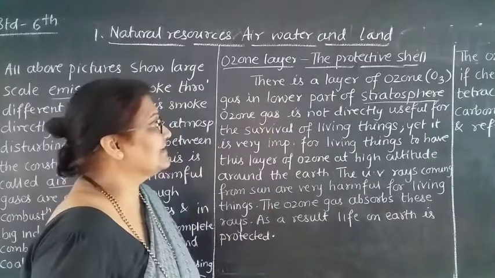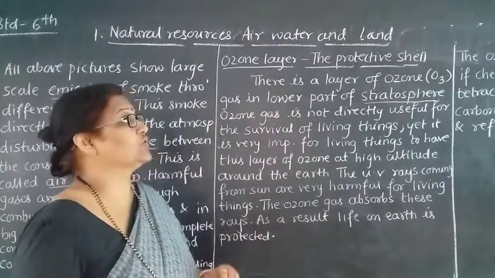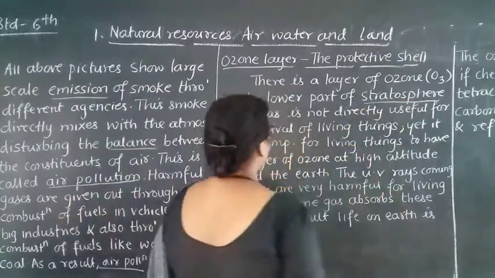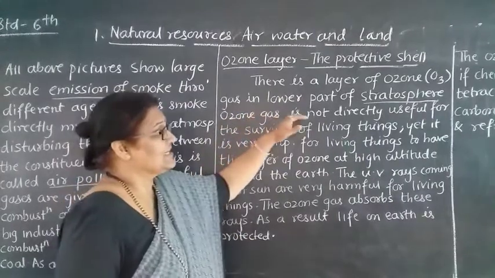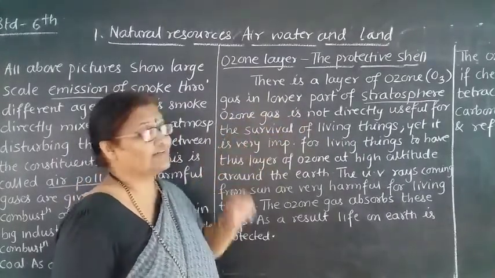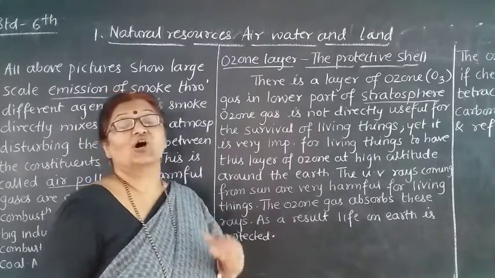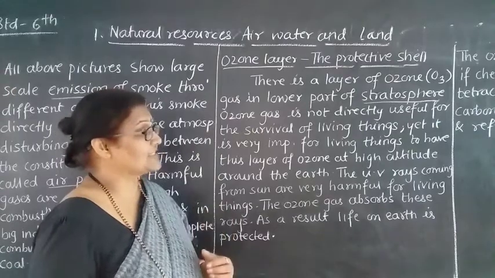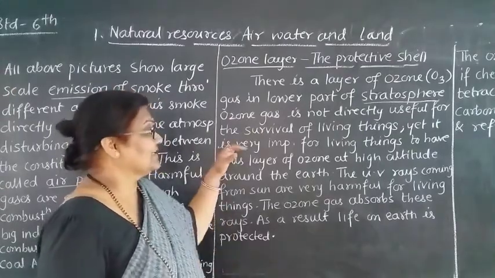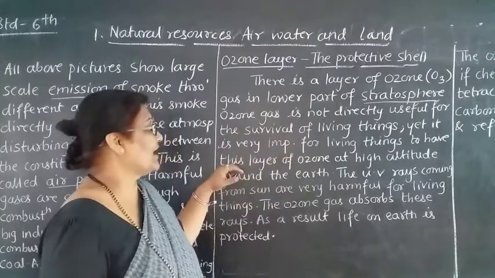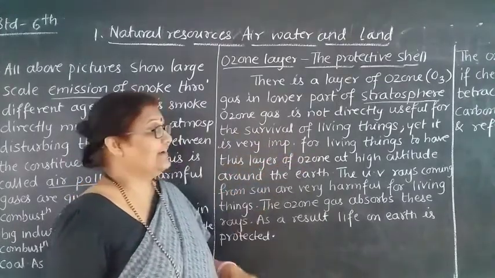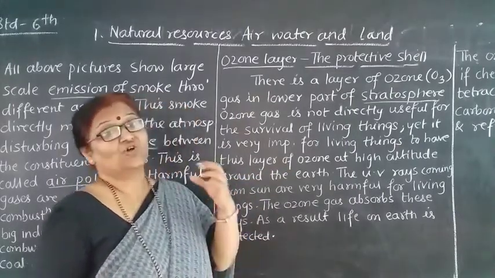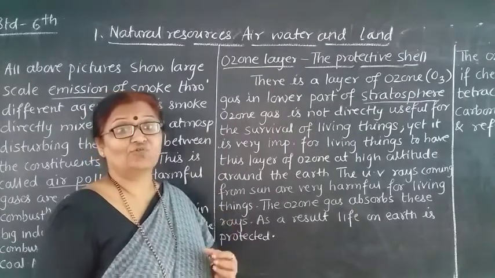See here, there is a layer of ozone. In which part? In the stratosphere. Ozone gas is not directly useful for the survival of human beings, or the living things. Yet it is important for living things to have this layer of ozone at high altitude around the earth. Even though it is not directly useful for human beings,